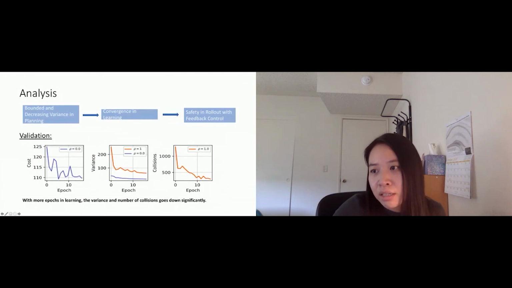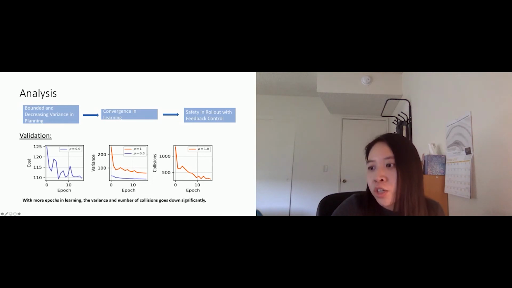Finally, we can also look at some analysis of how learning is improving the uncertainty and the convergence rate. With more and more learning epochs, we can see that the cost dramatically goes down. So you get a better model, then you can have a better controller.